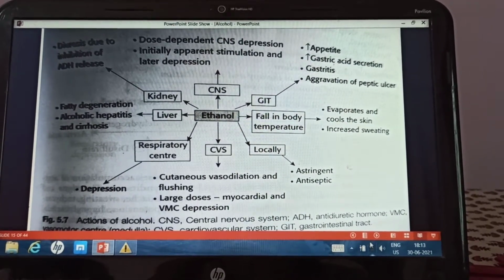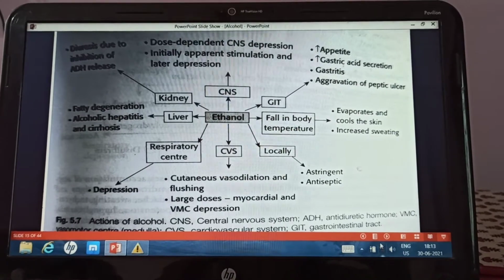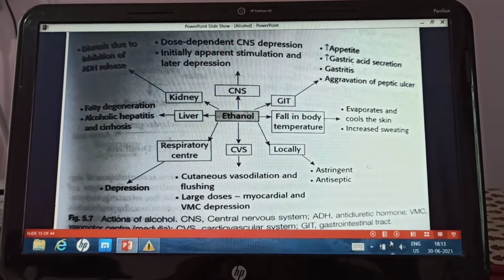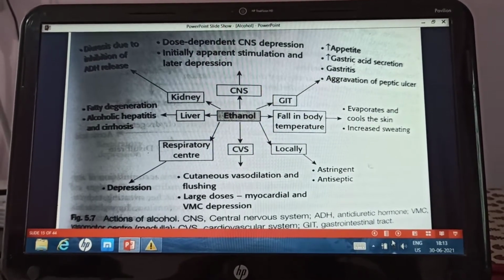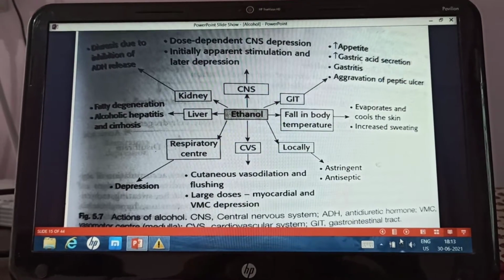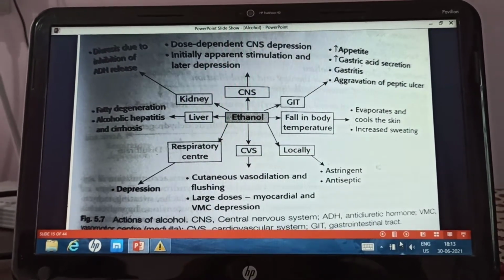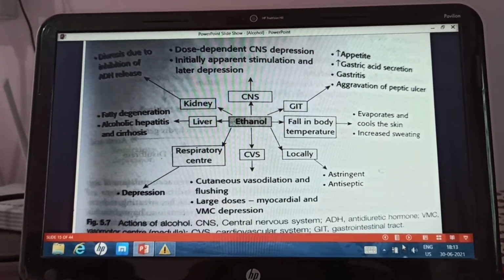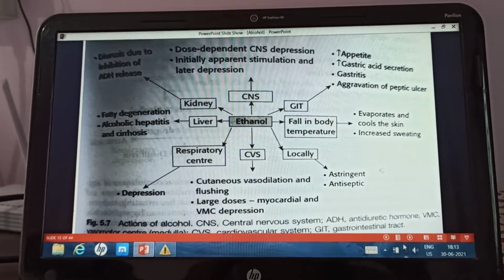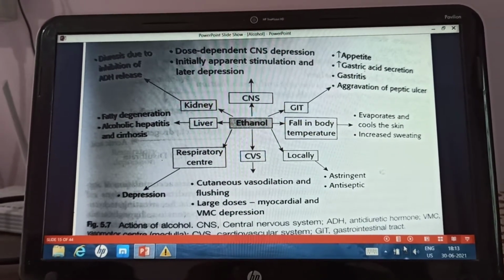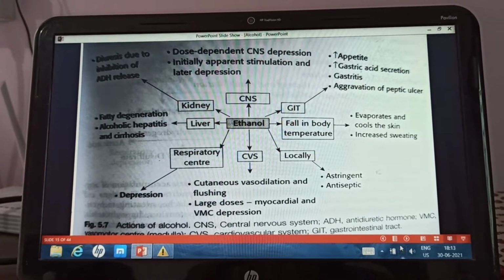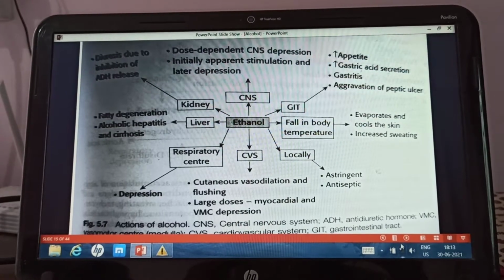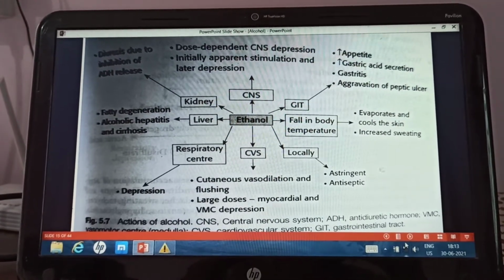Local actions we have seen, it has an astringent and antiseptic action. On the cardiovascular system, it causes cutaneous vasodilation and flushing, while large doses lead to myocardial depression and vasomotor center depression. That leads to hypotension and shock. Respiratory center is also depressed. Liver, fatty degeneration of the liver, alcoholic hepatitis can occur and liver cirrhosis can occur. Then action on the kidney, diuretic action is seen because of inhibition of the antidiuretic hormone release.